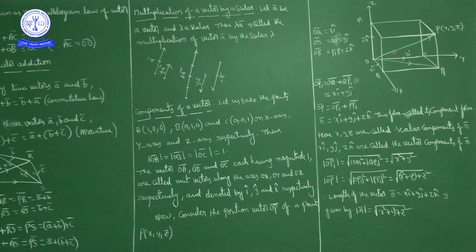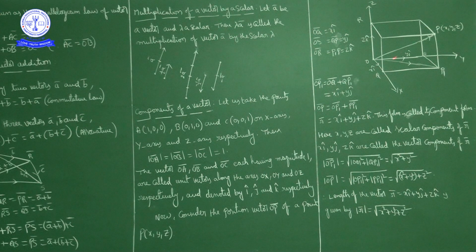OP bar is the net displacement of OP1 plus P1P, so vector OP bar is equal to OP1 bar plus P1P bar. We already calculated OP1 bar as x i cap plus y j cap, and P1P bar is z k cap.